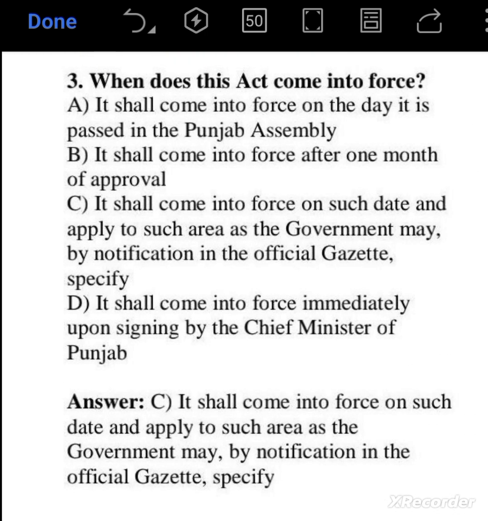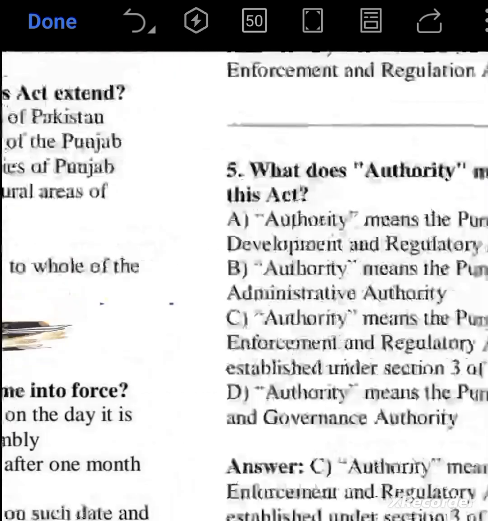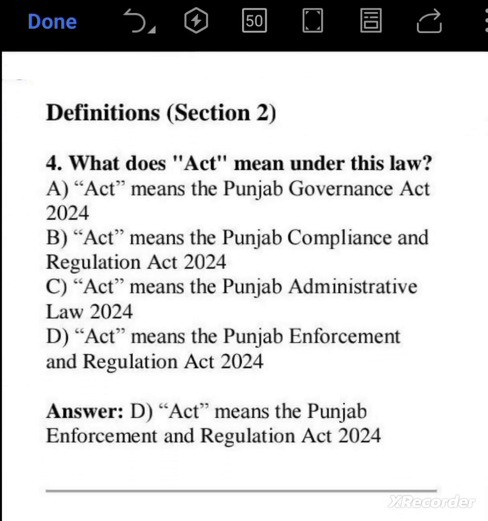When does this act come into force? Option C is the right answer. It shall come into force on such date and apply to such area as the government may by notification in the official gazette specify. Now going to question number 4.